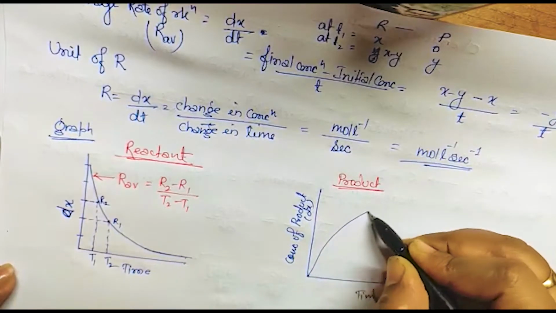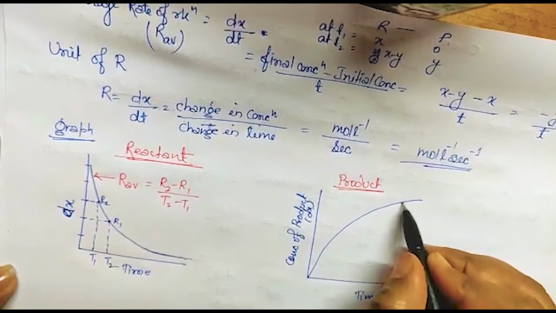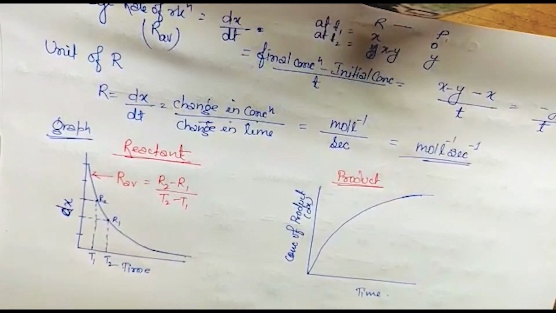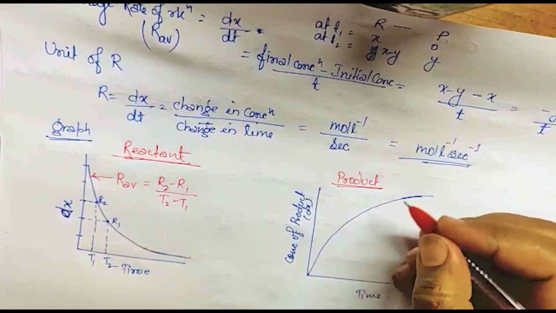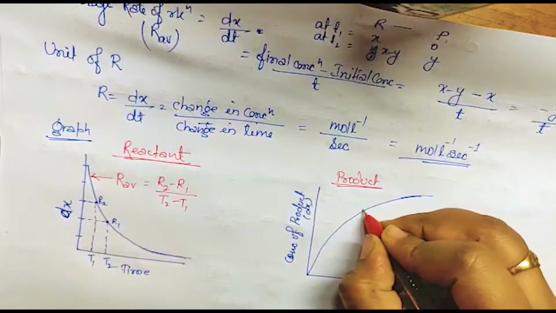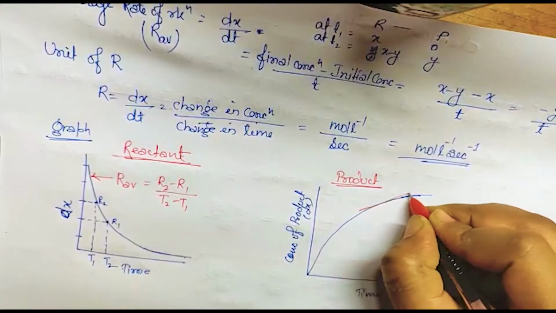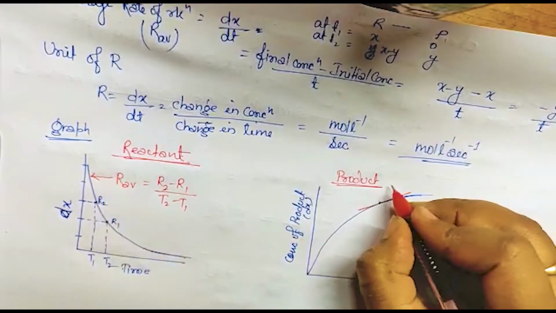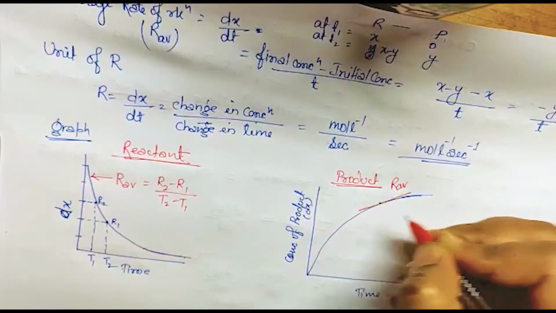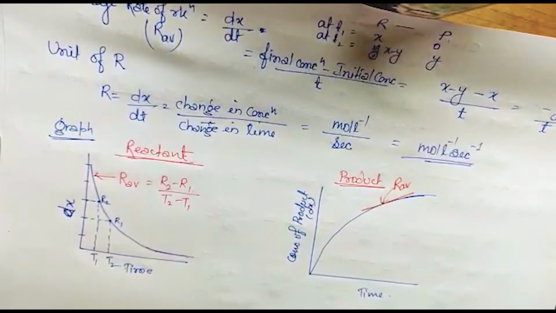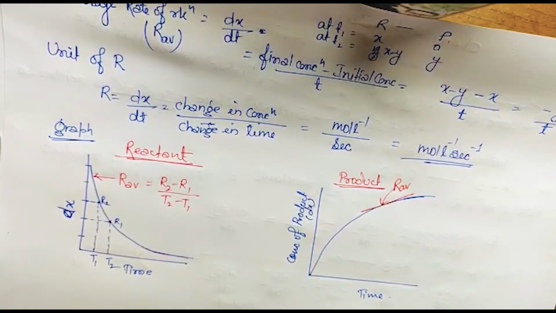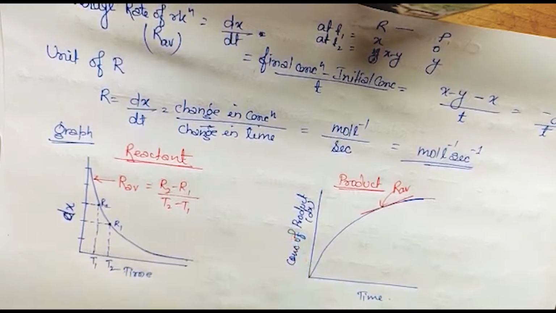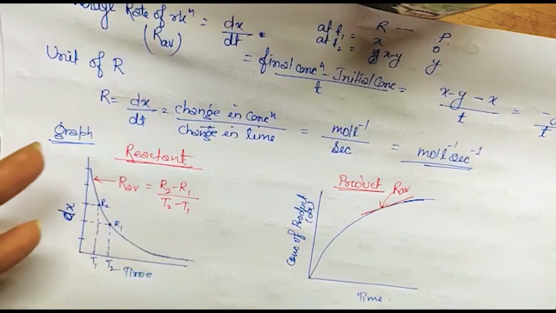The slope at an instant of time gives the rate of reaction. The slope of the product concentration against time will give the average rate of reaction. Similarly, here also the slope will give it.